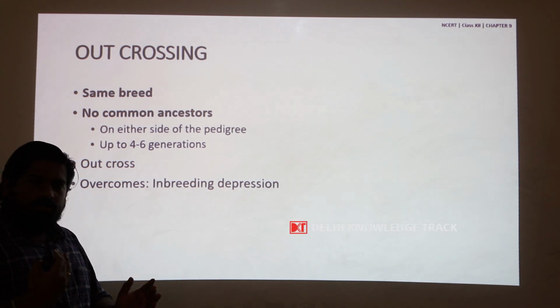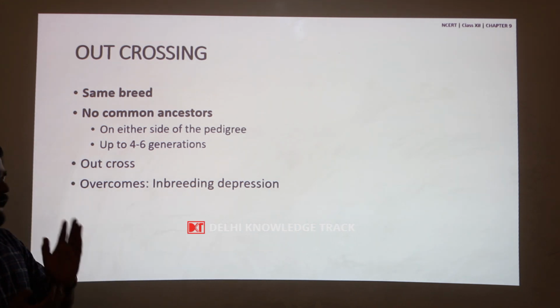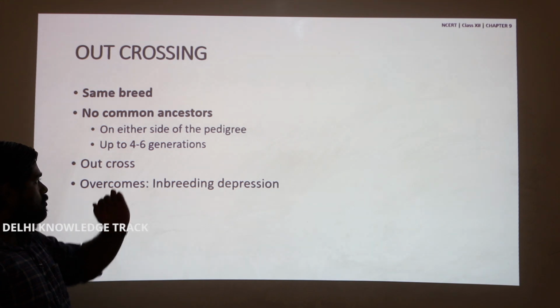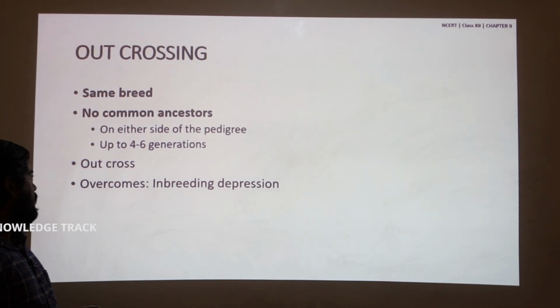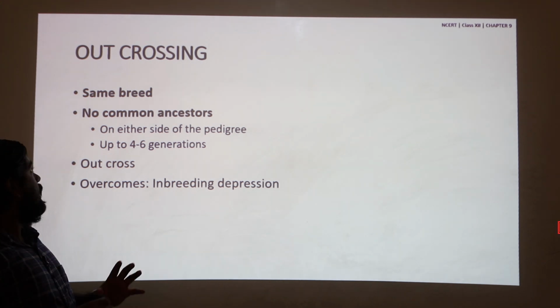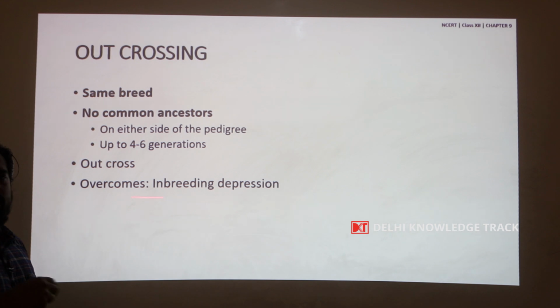Both the male and the female should not have common ancestors, and that should be up to 4 to 6 generations above. The resulting animal out of an outcrossing is called an outcross, and this is used to overcome inbreeding depression.